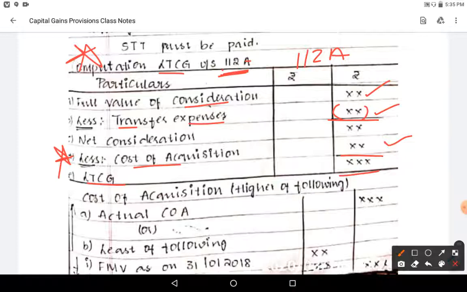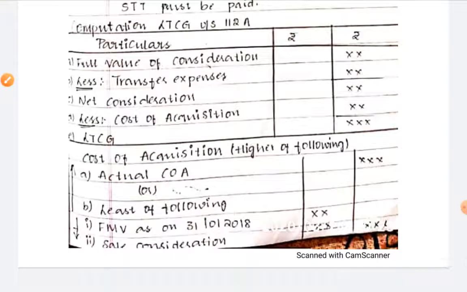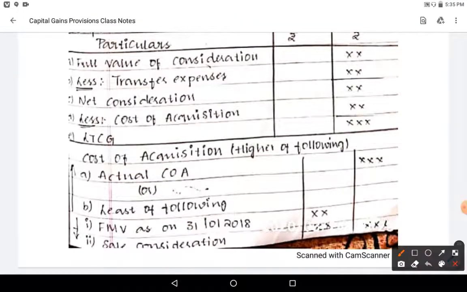So how to get cost of acquisition? Cost of acquisition will be the higher of the following: A, actual cost of the asset, that is shares, the rate at which you have purchased; or B, the least of the following, 1 or 2, whichever is less. Out of these two, you need to take whichever is higher for the second. Out of the others, whichever is less becomes the second. Clear?